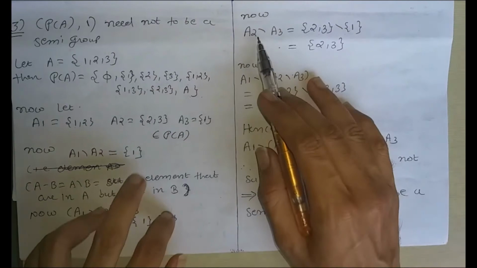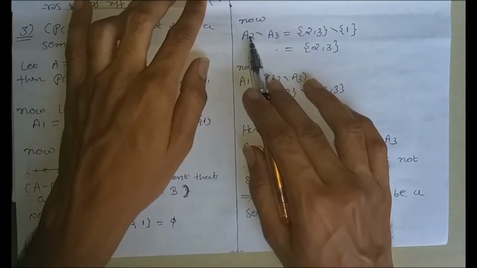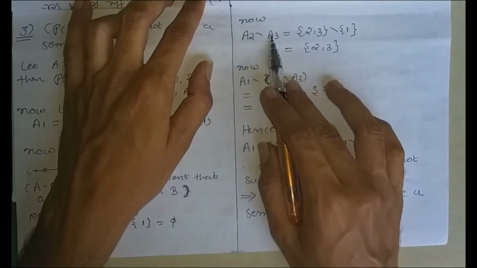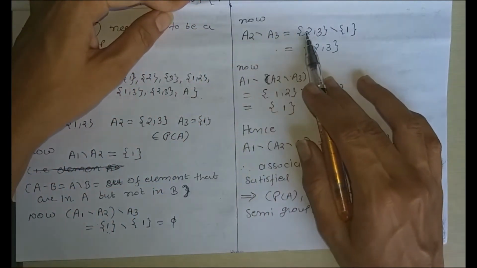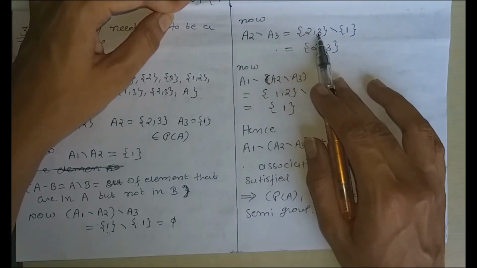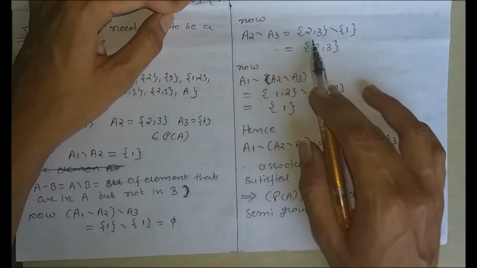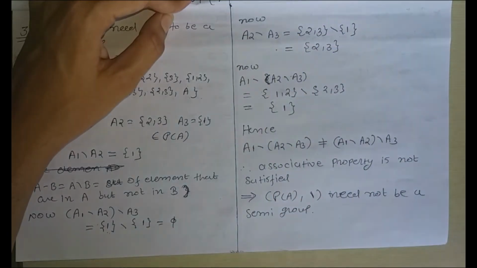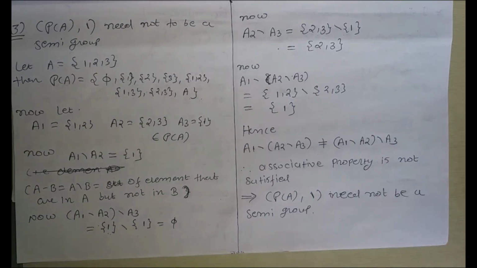That is, the elements that are in A2 but not in A3. The elements in A2 are 2 and 3, and both 2 and 3 are not in A3, so we get the same answer, 2, 3. So A2 minus A3 is equal to 2, 3.